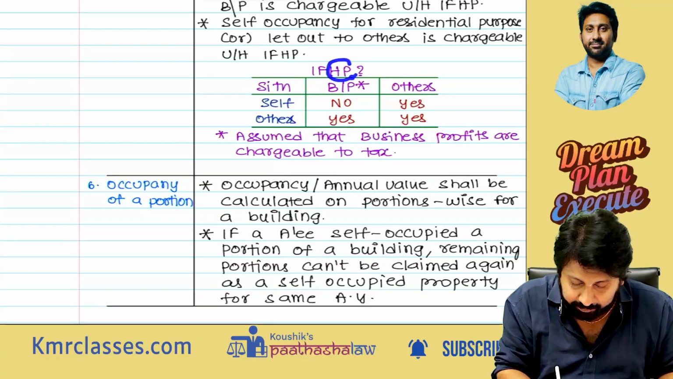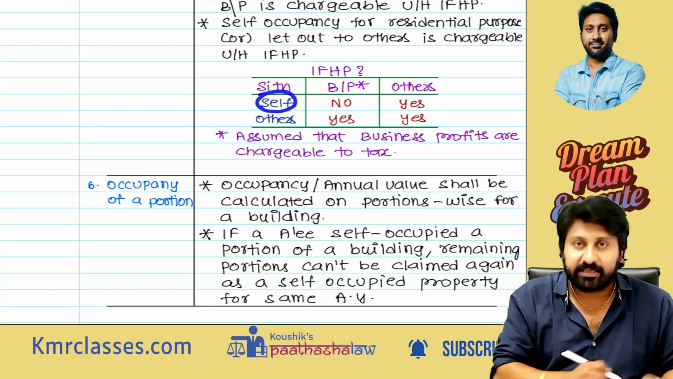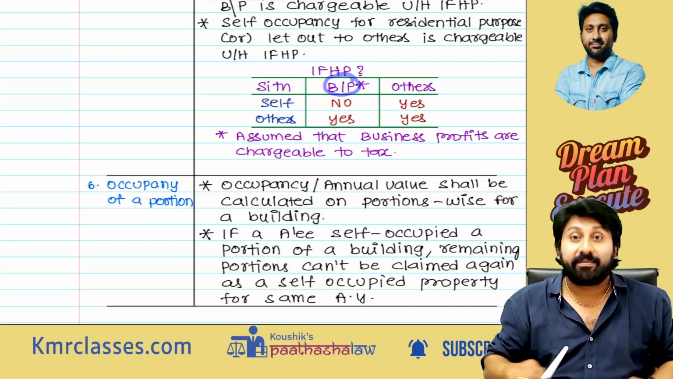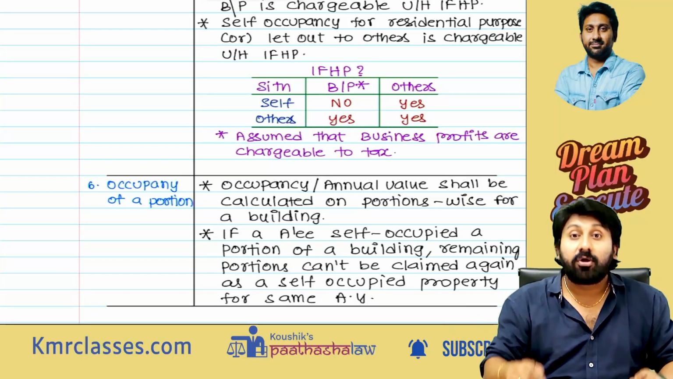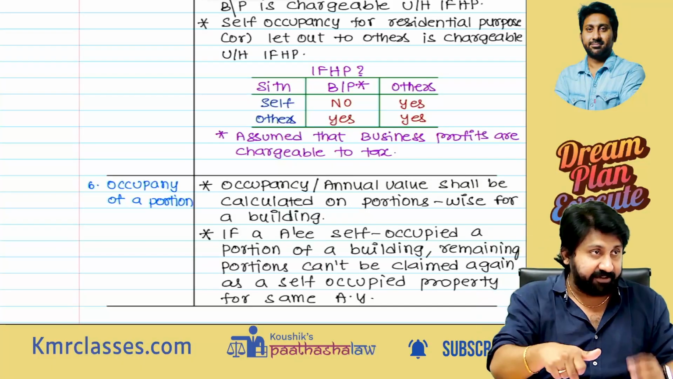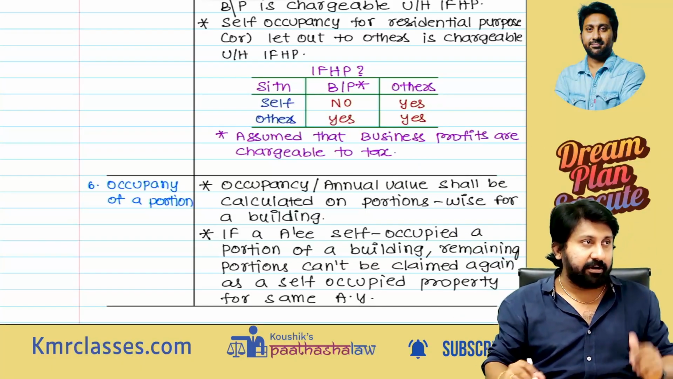There is a house property. Used by whom? Self. For what purposes? For business or profession. Now, what is this? That particular annual value is not taxable under IFHP. It will go to PGBP. I repeat, it will go to PGBP.